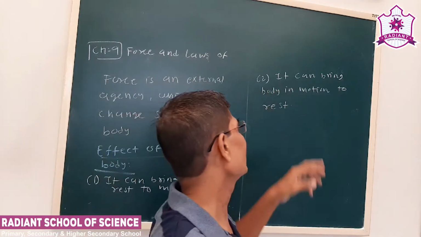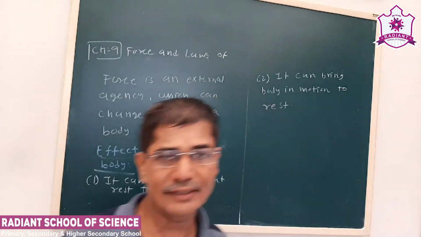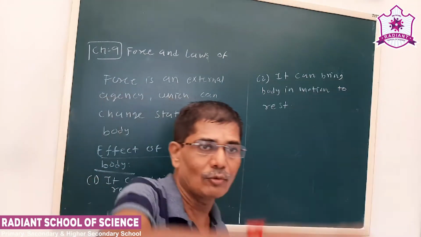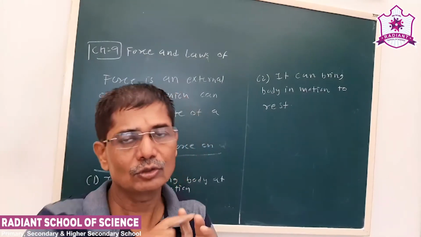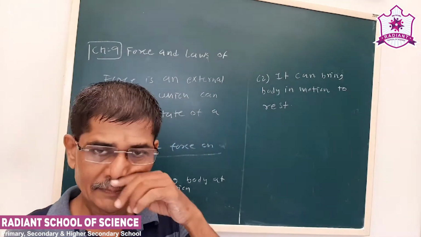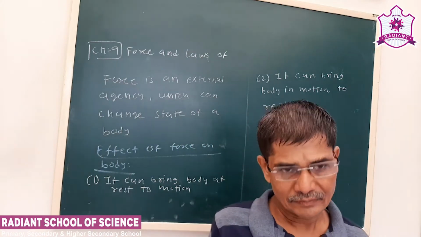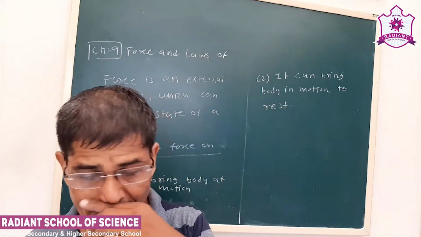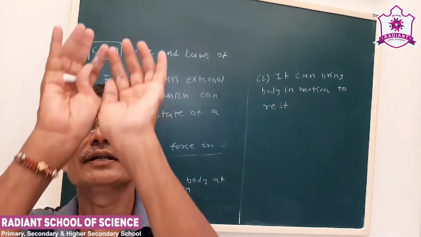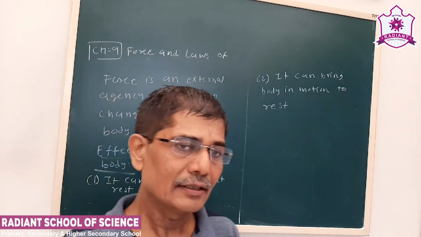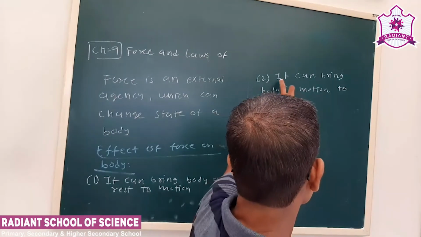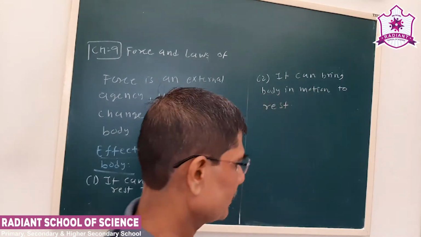See, second, it can bring a body in motion to rest. You will see a number of examples. See, a bowler bowls the ball, the batsman applies a block so as to stop it. Or when a batsman has hit a ball, a fielder catches it and brings it to rest. So the second effect of the force is that it can bring a body in motion to rest.